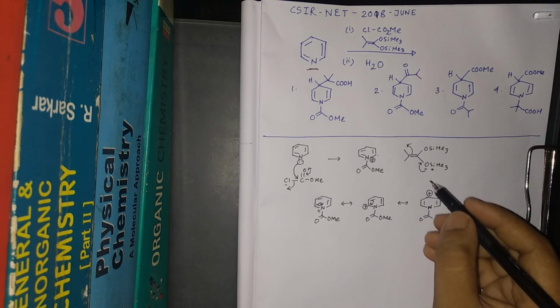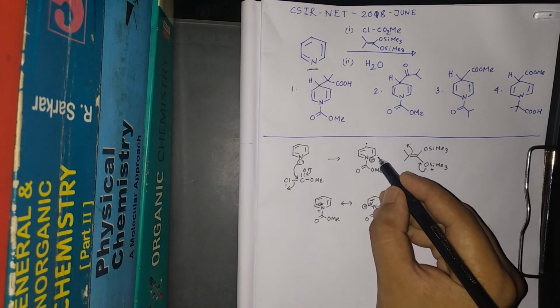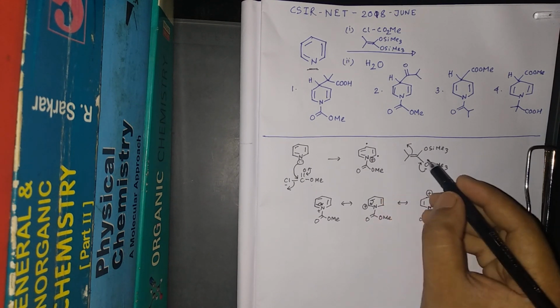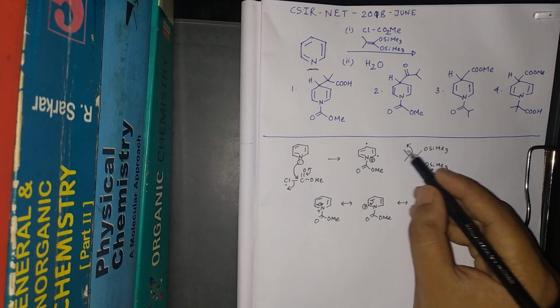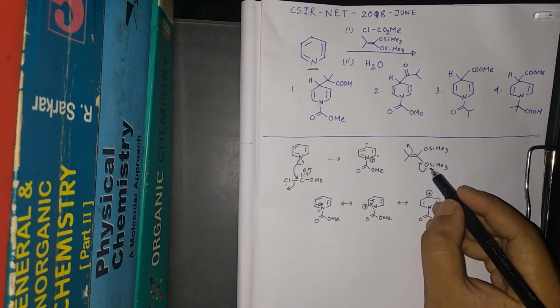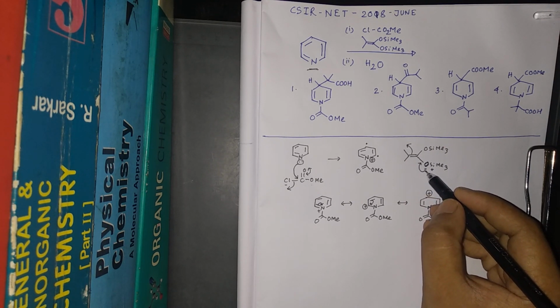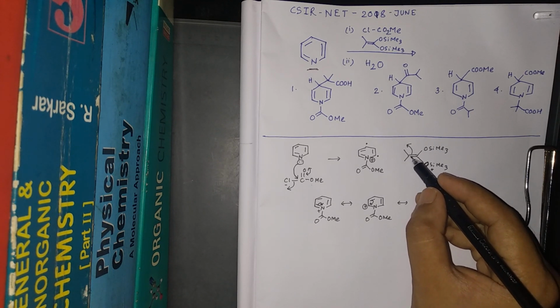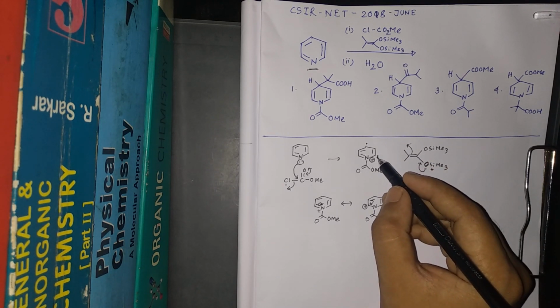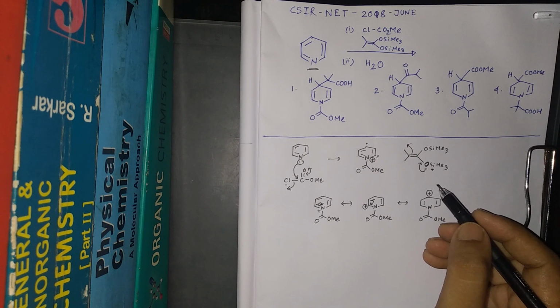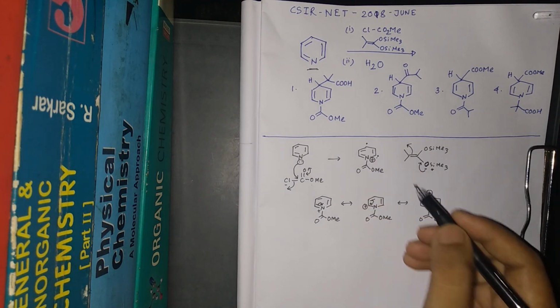So this can attack either this position or this position. Now this oxygen will attack directly, or the attack will happen from this carbon. Which one is the more possible way? We all know this oxygen is more electronegative than this carbon. So therefore the nucleophilic attack from the oxygen is quite impossible. So this oxygen will come for a resonance and this negative charge will come on the carbon, and from the carbon side the attack will happen to either the alpha position or the para position. So among these two positions, which one is more suitable?